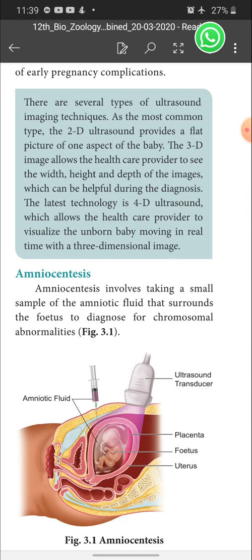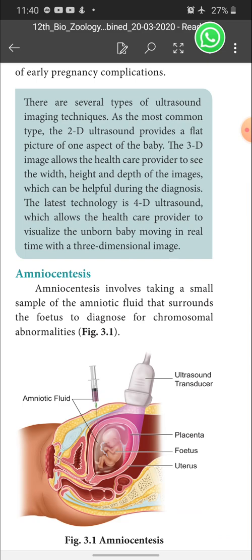In that case we can give counseling to the couples to abort or terminate the pregnancy, and this is called amniocentesis. Amniocentesis is mostly used for this purpose only, but nowadays the couples are taking advantage of it to find the sex of the fetus to abort the female infant. So the government banned this technique.